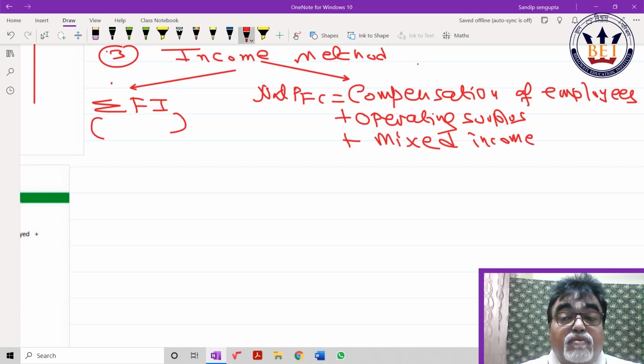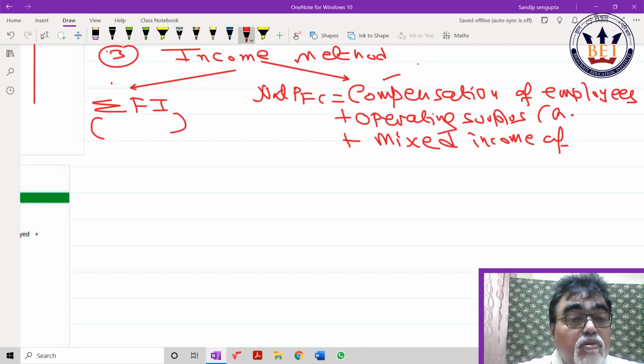Mixed income of self-employed. Compensation of employees means what employers are giving to employees. Operating surplus means rent, interest, profit. Mixed income of self-employed is for those who are professionals. I believe the question should come from here.